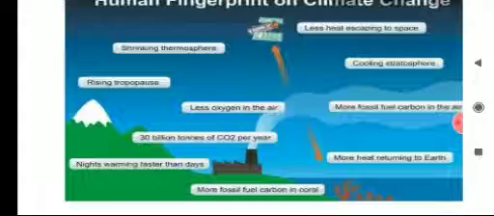Heat is not able to escape to space, and because of this, more and more heat is returning to Earth. This creates an increase in temperature. So these are all the indicators that climate change is taking place, creating global warming all over the world.